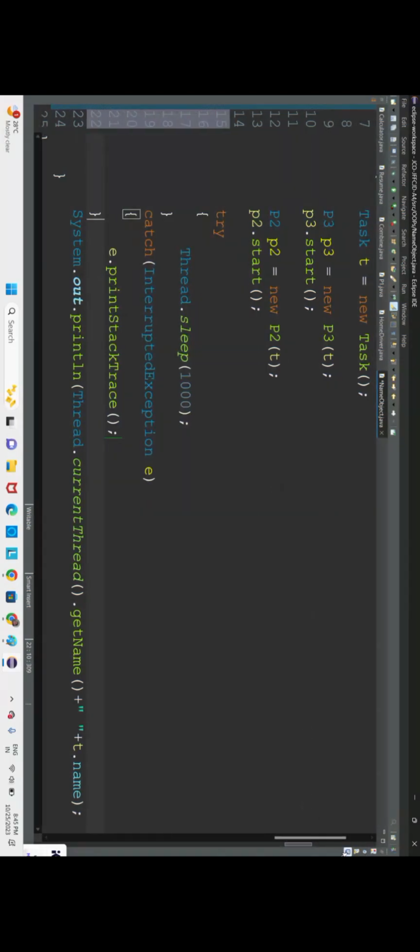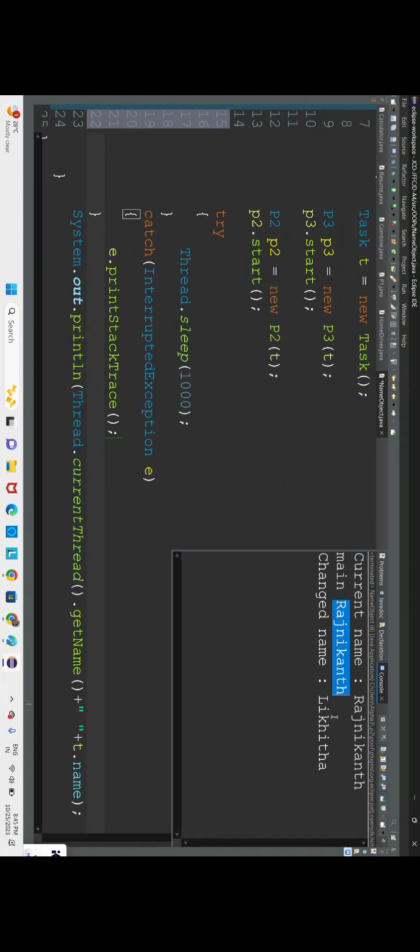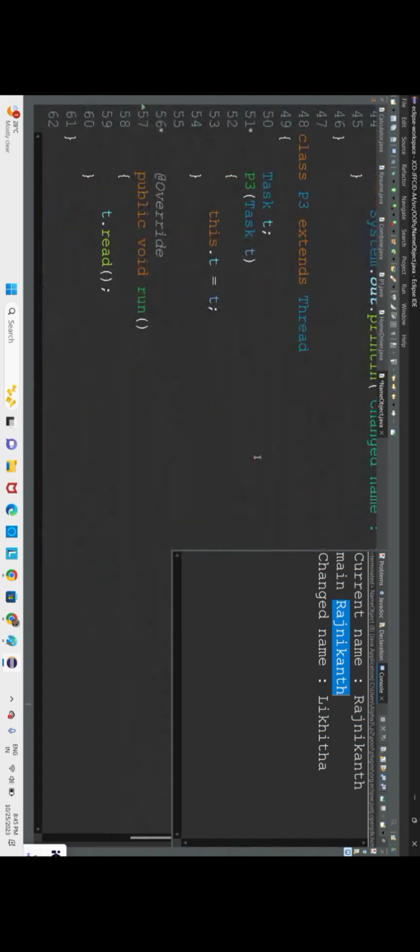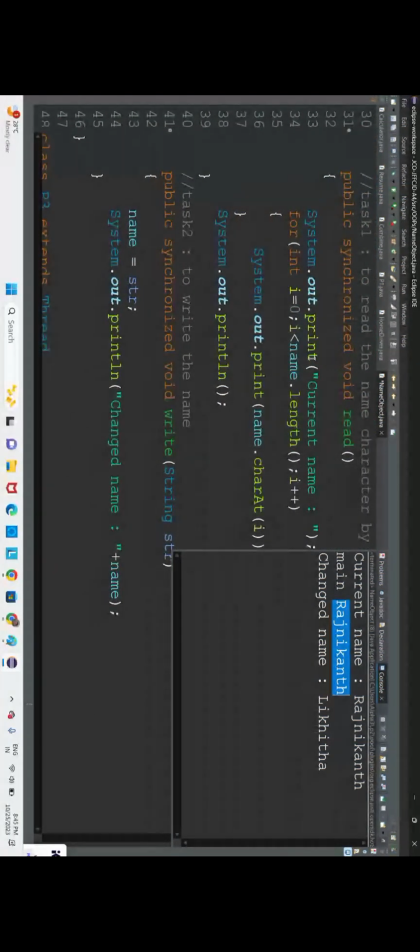Next, after making one thread wait, which thread are we making wait? See in the output, person 2 thread. We are making one person thread wait and one person thread execute. So now we got a proper output. The current name is Rajnikant, the changed name is Likita, and in the main the current name is Likita itself, because the name is already changed to Likita.